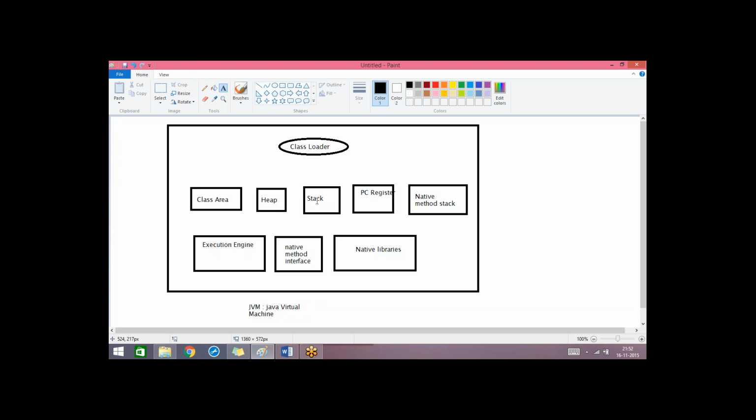That means when we are doing some calculations, we might assign the result in a different variable, and we might hold the result in a different variable for some time, and then we might reassign that to another variable. Stack basically contains that partial results.